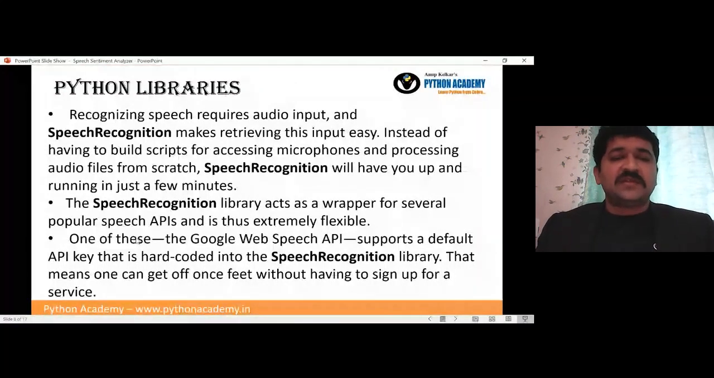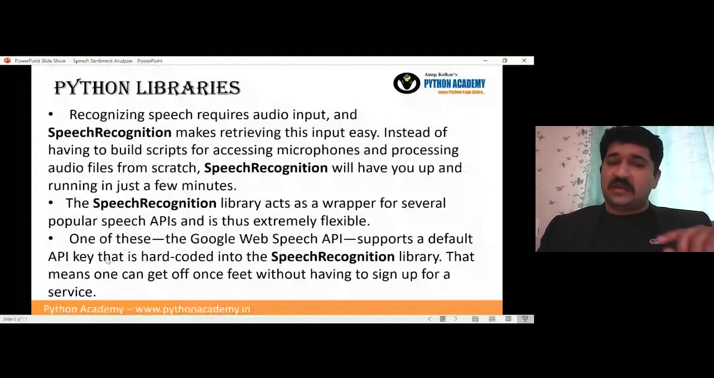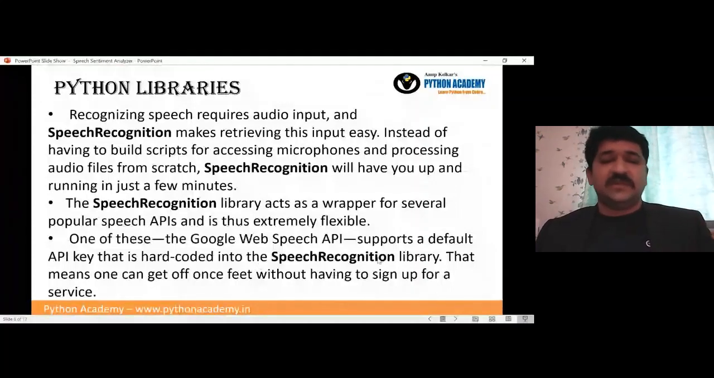One of these, the Google Web Speech API, that is the speech API provided by Google, supports a default API key. So it has one default key. Nowadays it is not available, but it is already coded there. So that default key can be utilized as a speech recognition library, which is hard coded there. You don't have to create that, you just have to use it. That means one can get off one's feet without having to sign up for the service.